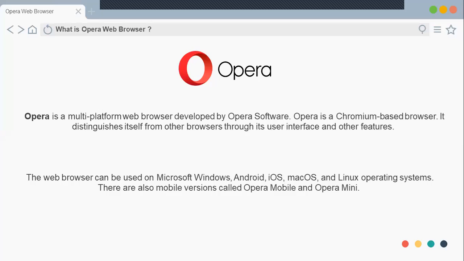Processor is Pentium 4. I have not included that because all of us have all the basic features required to install the Opera web browser. So now let's see who were the people who started or founded the Opera web browser.